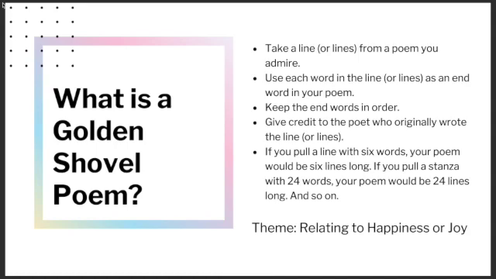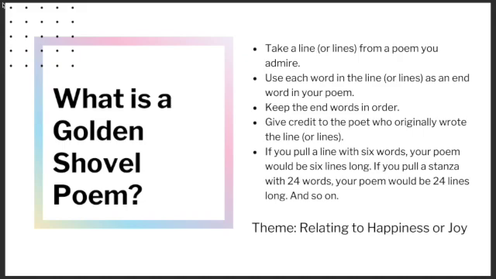So there's a couple of rules to this very unique style of poetry, and we actually saw this style in the poem Truth by Nikki Grimes, where she had bolded words at the end of her poem, and so I'm going to break that down for you a little bit. So first of all, you take a line or lines from a poem that you admire. You then will use each word in the line or lines as an end word in your poem. So just like in Truth, where each ending line was bolded, Nikki Grimes stole that from another poem.